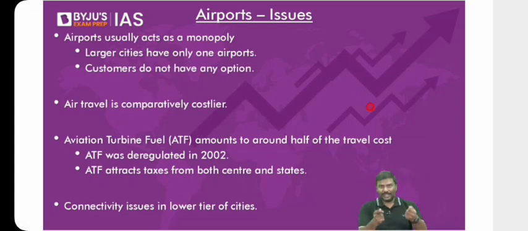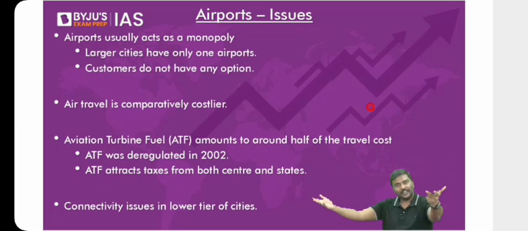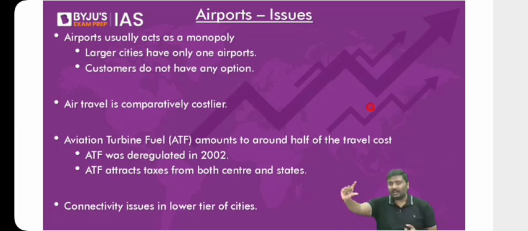For example, you will go to the airport. Nice sofas are there. You'll sit on the sofa. Centralized AC is working. Newspapers are free of cost. You'll take the newspaper, start reading. Drinking water facility is there, escalator facility is there. Now the airport has to provide all the services to you. Now imagine the airport will provide the services, they will charge you for that. They will charge you for the services.